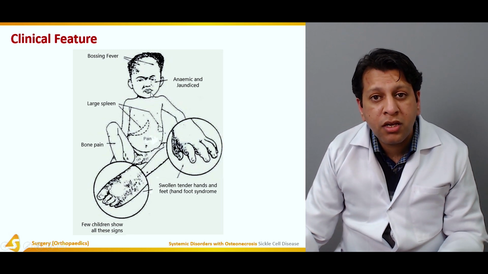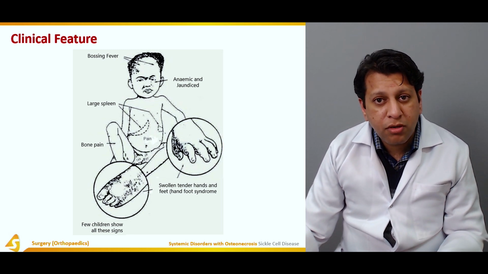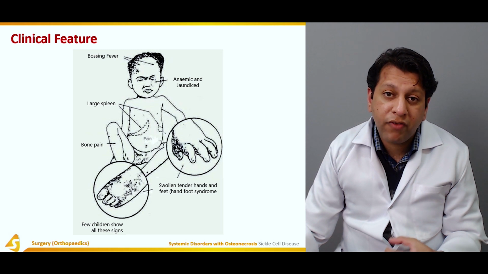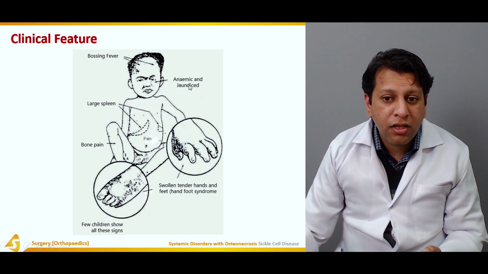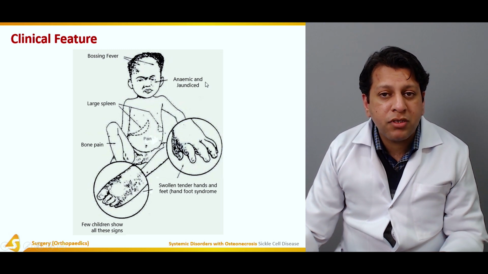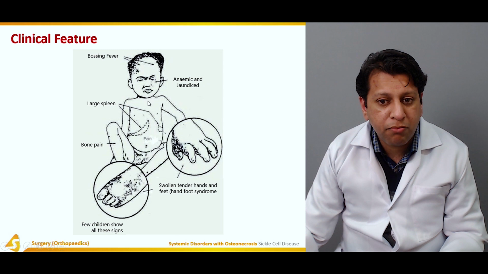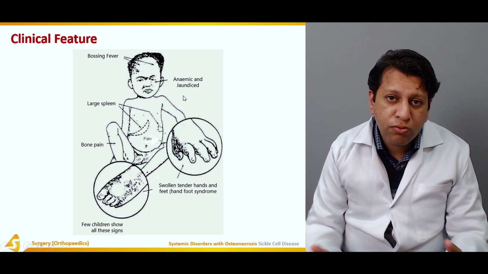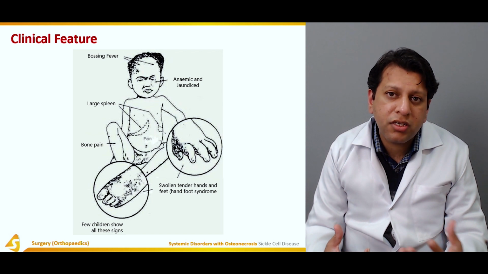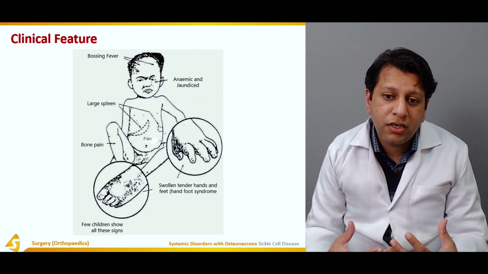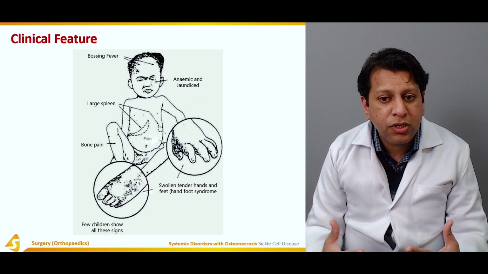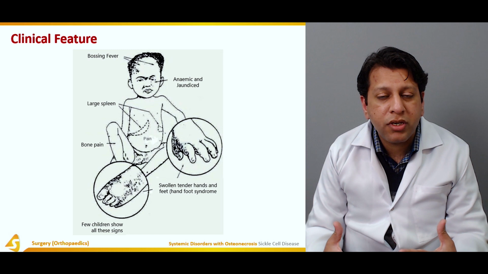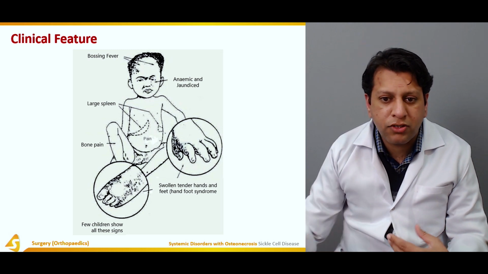Why are they still anemic? Because although the number of RBCs has increased, they are defective. They are not normal. As a result, the normal amount of RBCs is still very low, leading to an anemic pattern. And those sickle cell RBCs, which are defective and become sickle shaped under low O2, are broken down, which leads to jaundice, because a lot of bilirubin is released into the bloodstream.